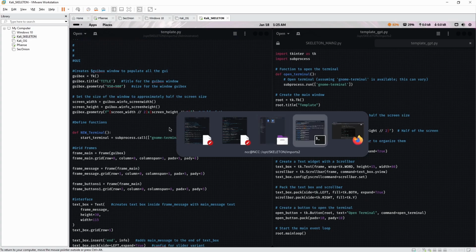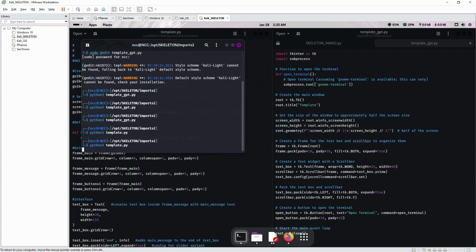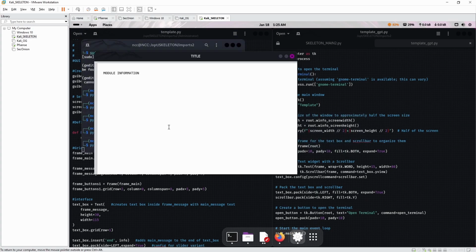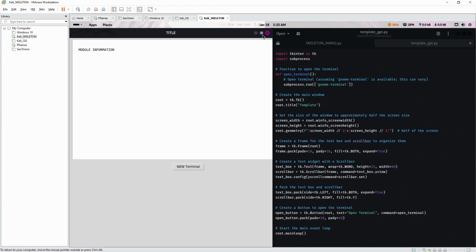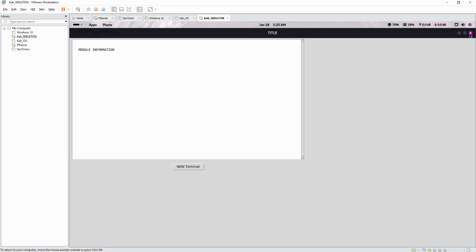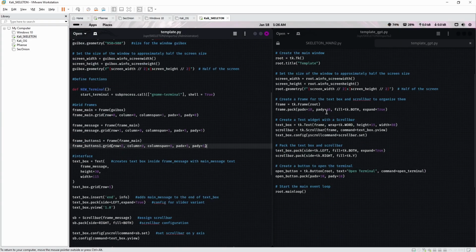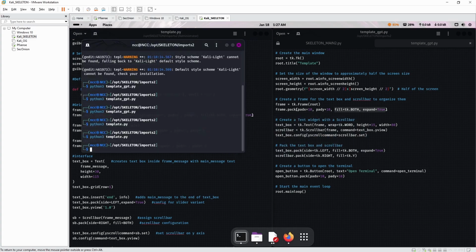So I'm gonna go Alt Tab to the terminal. Oh, okay, interesting. Needs more work? Let's have a look. Right, so this is another thing I found here. Expand equals true. Do I have that? So my frame here is row, column. I'm using multiple frames so I can have buttons and stuff assigned. So what if I go like this? If I copy that and put it here. Control S. Let's see if that fixes the thing.